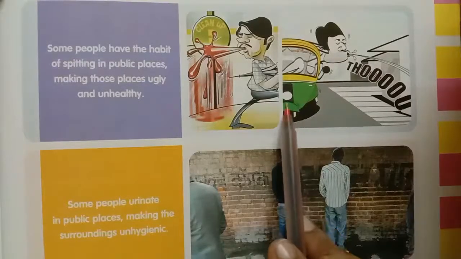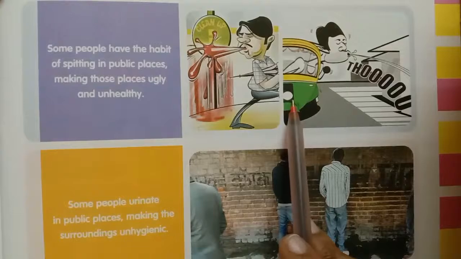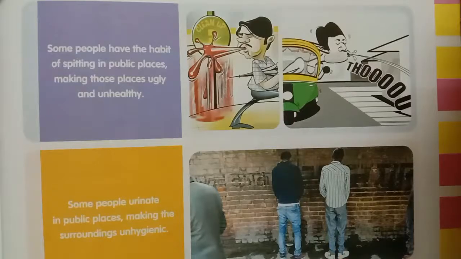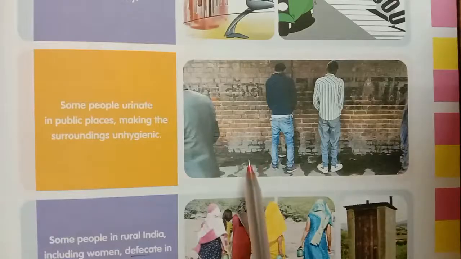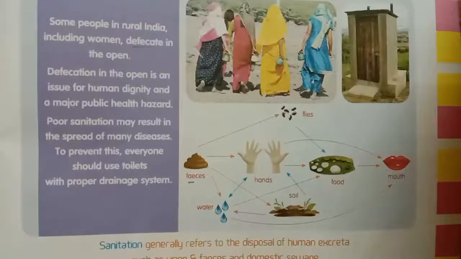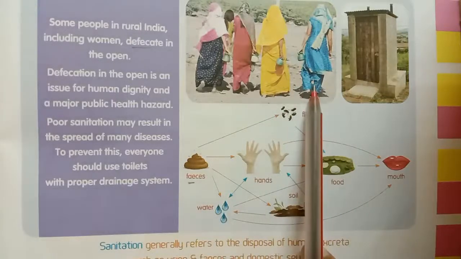Look at this picture. Children, look at this picture. Some people have the habit of spitting in public spaces, making those places ugly and unhealthy. Next, see here. Some people urinate in public places, making the surroundings unhygienic. Next, look here. Some people in rural India, including women, defecate in the open.